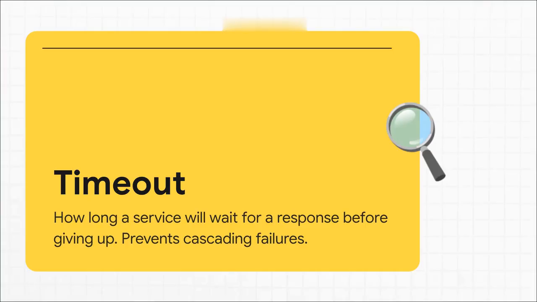First up, the dreaded slow dependency. So service B is just taking forever to get back to us. Now, without a timeout, what does service A do? It just sits there and waits and waits, holding up resources, maybe causing this huge chain reaction of failures down the line. A timeout is just a simple agreement. It's service A saying, hey, if I don't hear back from you in 2 seconds, I'm moving on.